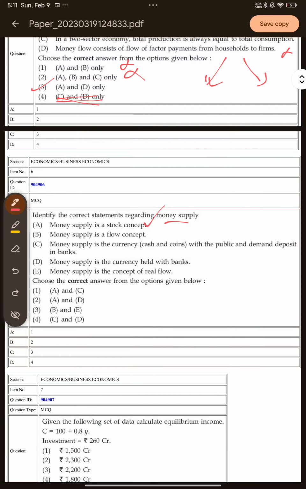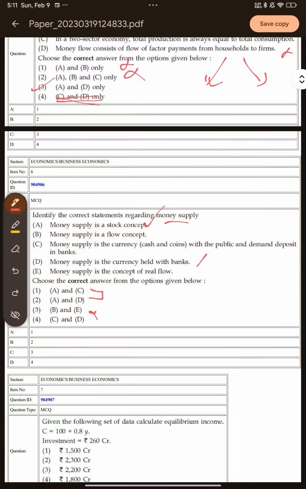So I just have these two options to choose from because they contain option A. These two options do not contain option A, so I will not be choosing them. I have to decide between only these two options now. The points of contention here are option C and option D. Option C says money supply is the currency with the public and demand deposits in bank, and option D says money supply is the currency held with the banks.